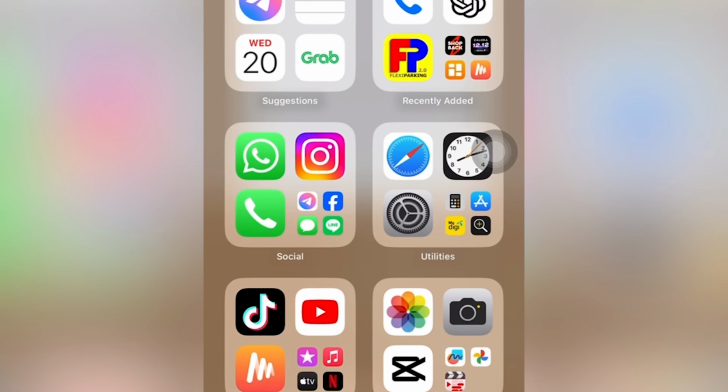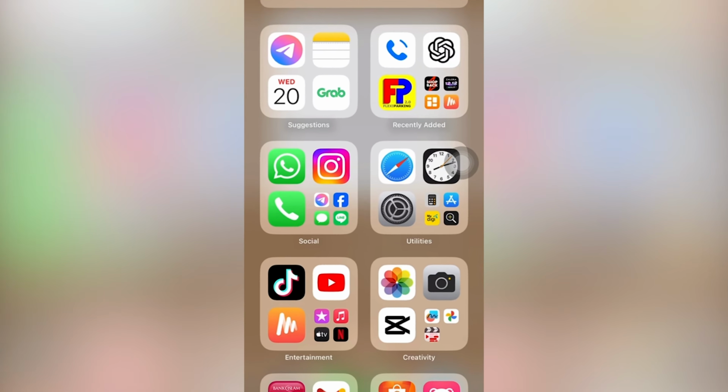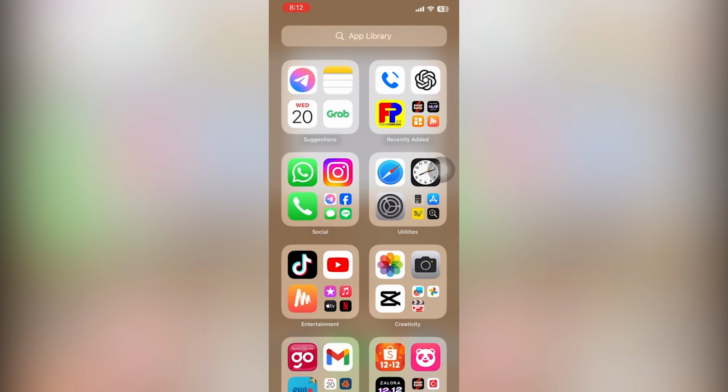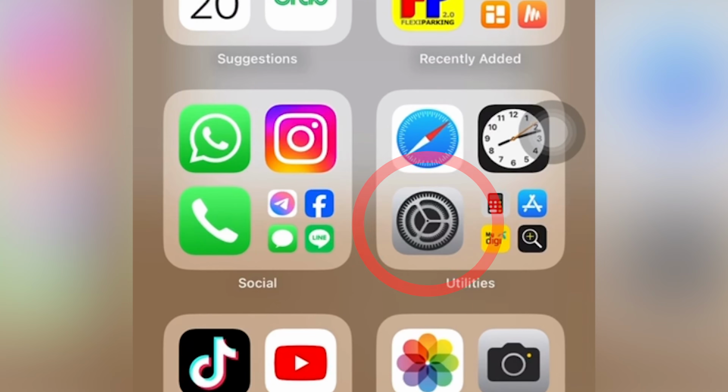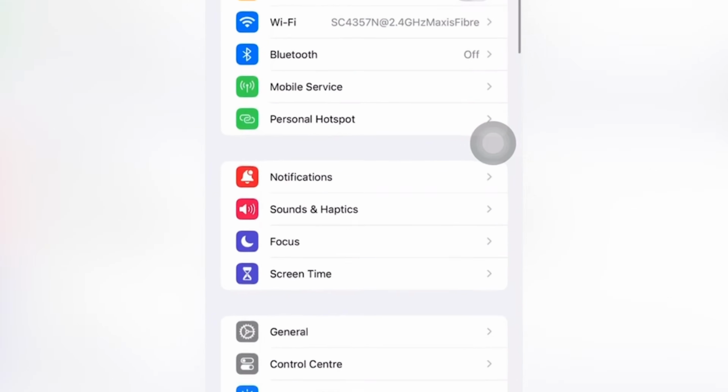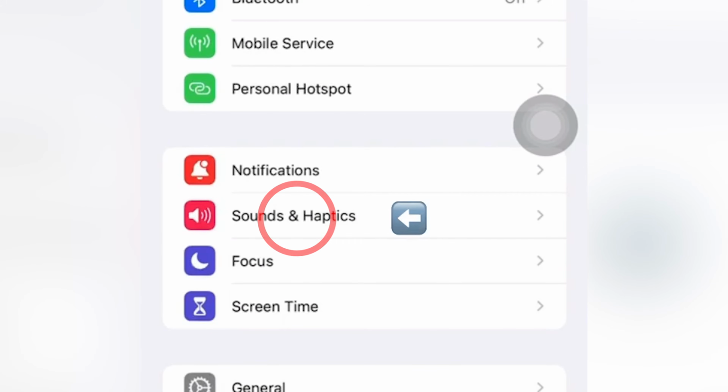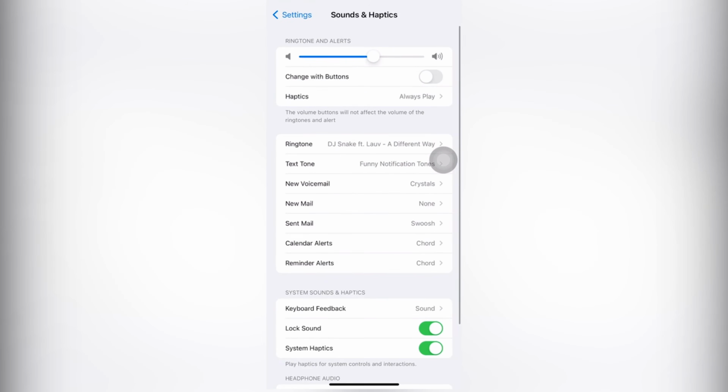Hey everybody, today we are learning how to turn off iPhone keyboard click sounds. First, unlock your iPhone and go to the Settings app. Scroll down a bit and you will find Sounds and Haptics. Tap on it to access the sound settings for your device.